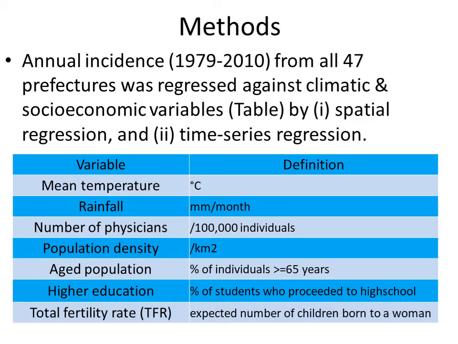The annual incidence from all 47 prefectures of Japan was regressed against 7 climatic and socio-economic variables in this table. We employed spatial regression and time series regression analysis.